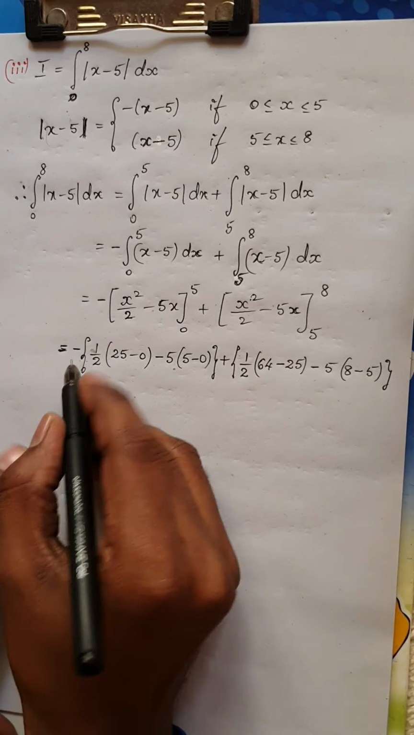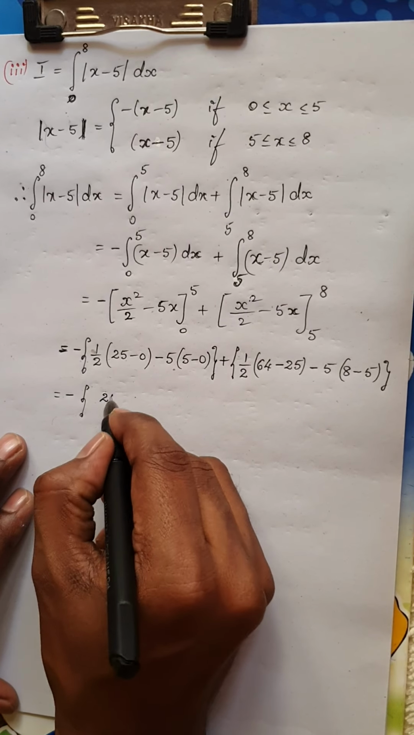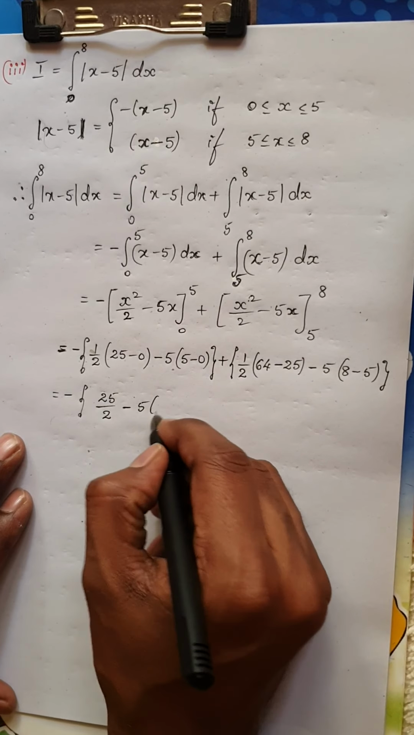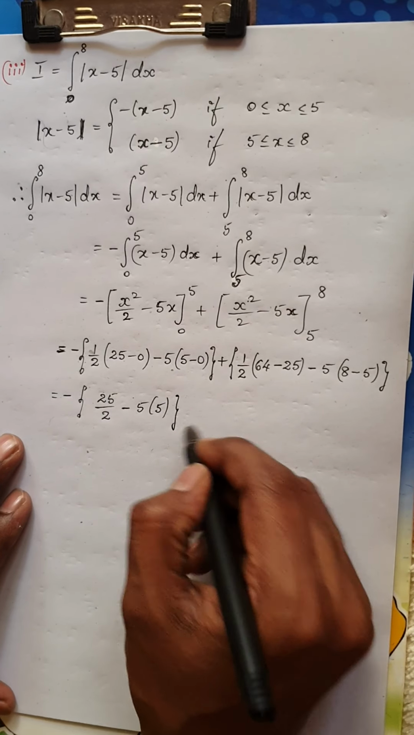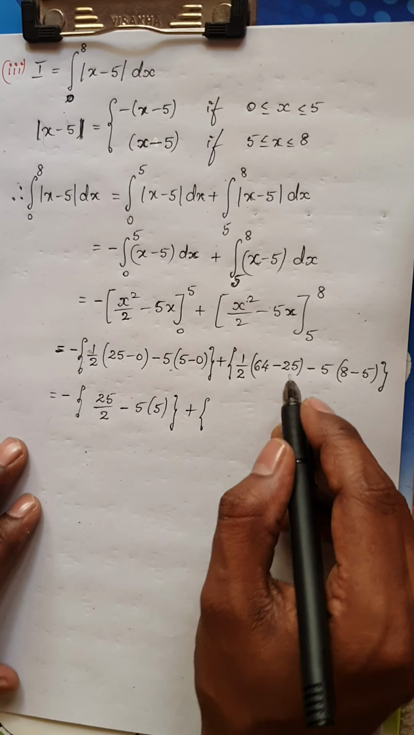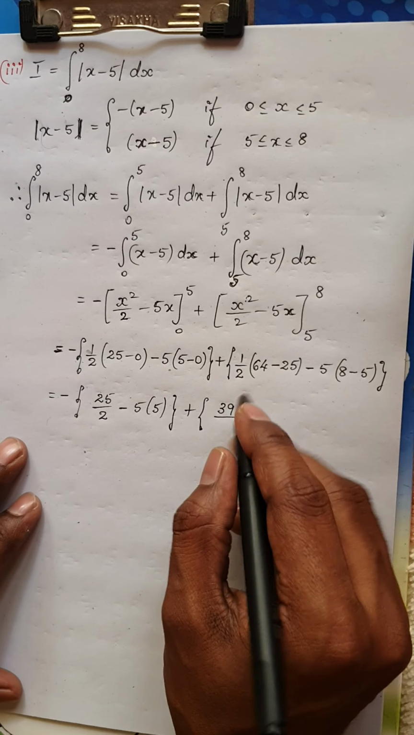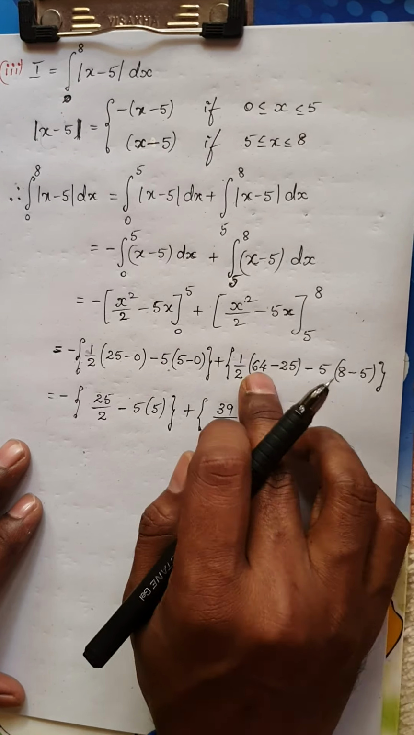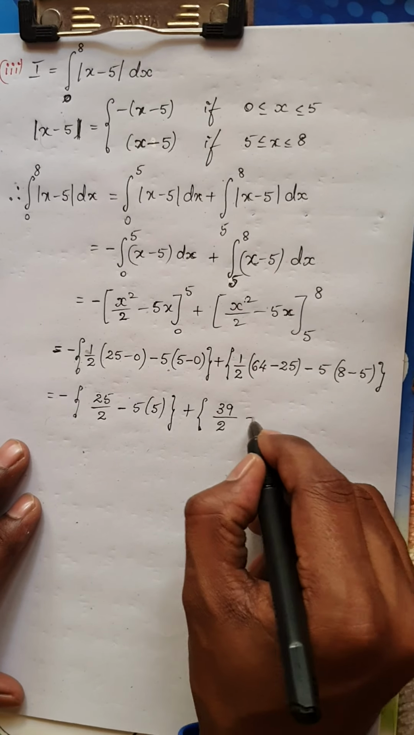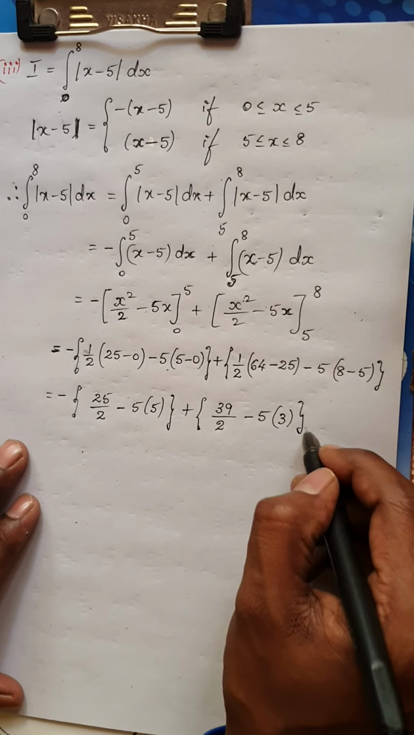Okay, right. So I have a minus sign, let it be. Now 25 minus 0 is 25, so 25 divided by 2 minus 5 into 5 minus 0, that is 5. Plus now 64 minus 25, you can use basic calculators which is allowed. This would be 39 divided by 2. So 64 minus 25 is 39, and since I have 1 by 2 there, it is by 2, minus 5 into, what is 8 minus 5? 8 minus 5 would be 3.